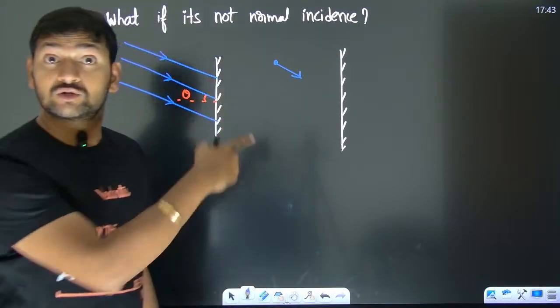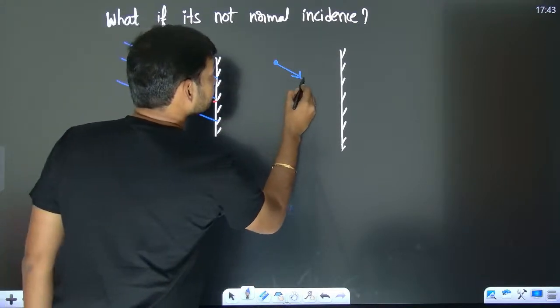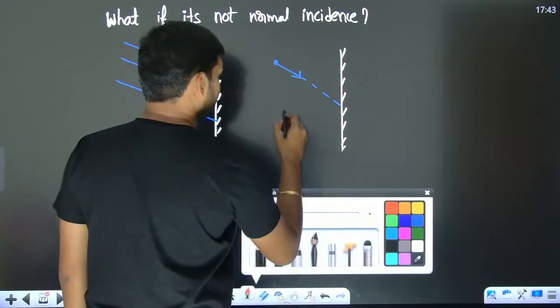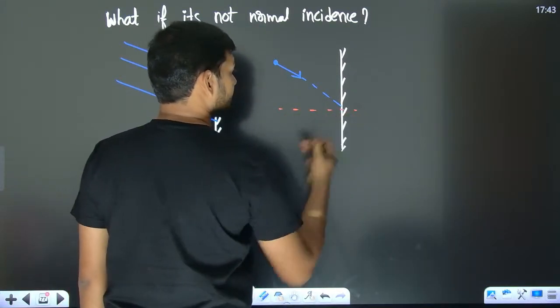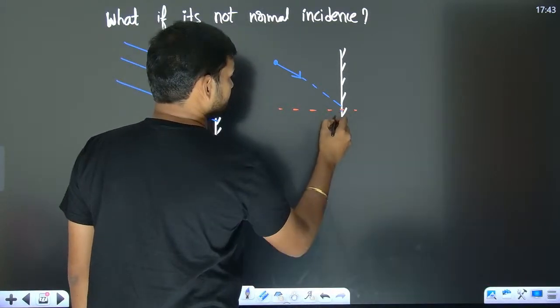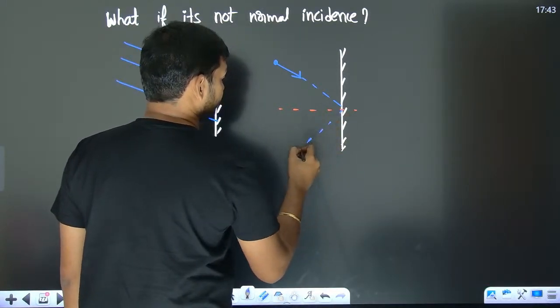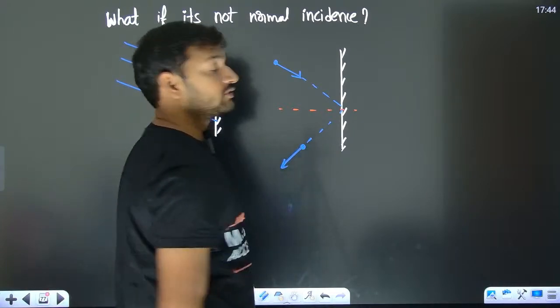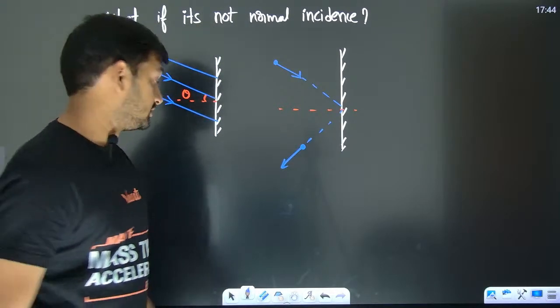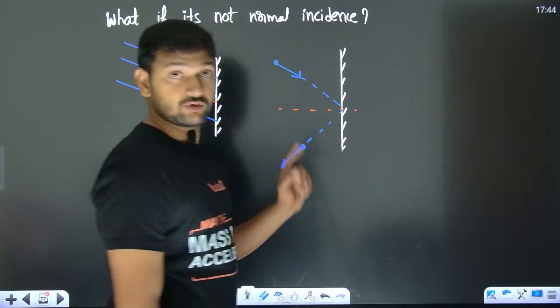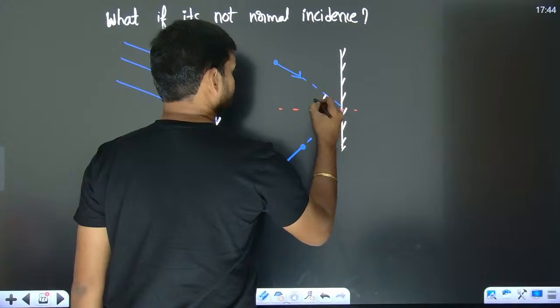A photon is going to strike like this. It comes and makes a collision and then bounces off, as it is a perfect reflecting one, and photons are going to make perfect elastic collisions if they bounce off like this with the wall.